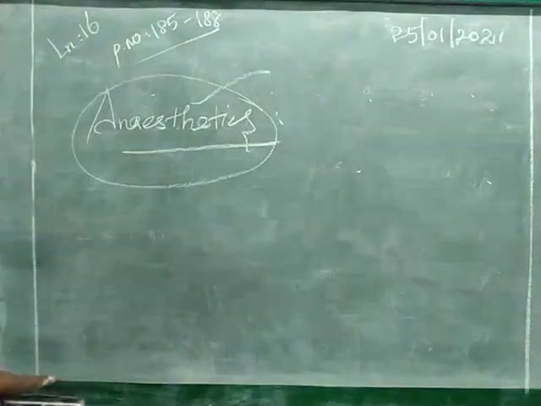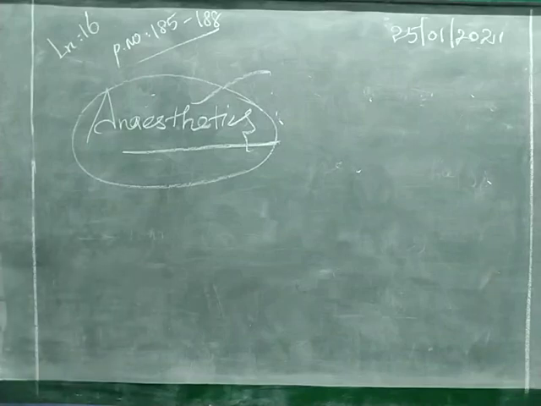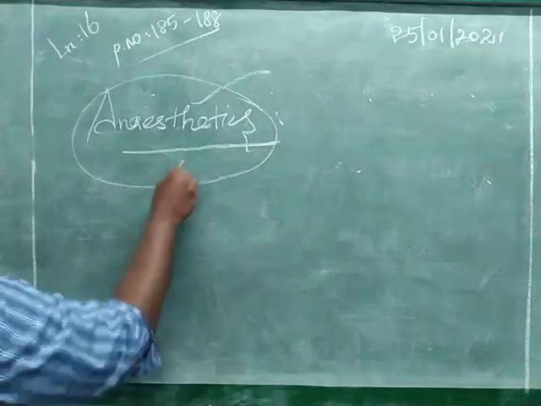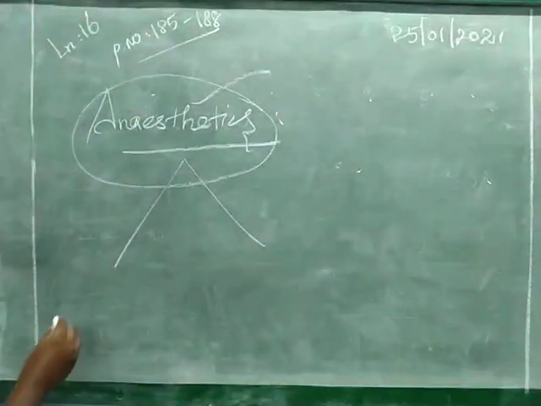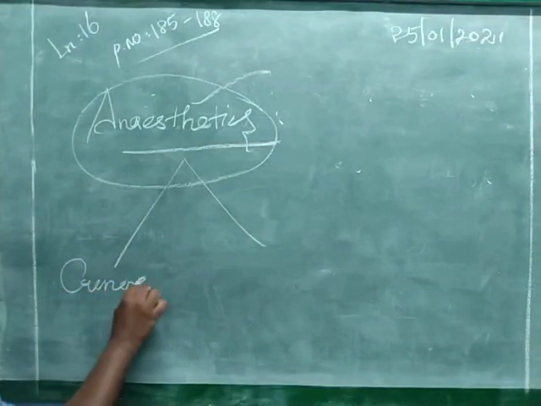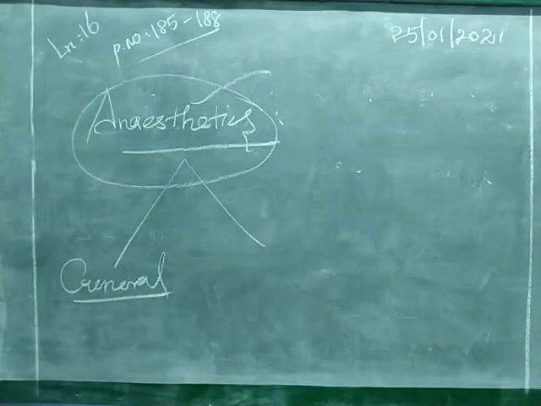What are the uses of anesthetics? We have to reduce pain. Some anesthetics are given to lose sensation around a particular part. Sometimes the sensation is lost, but it will come back later. Anesthetics can be classified into two types based on their usage: one is general, another one is local.